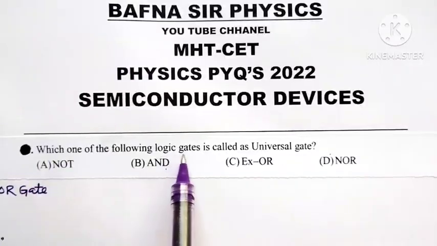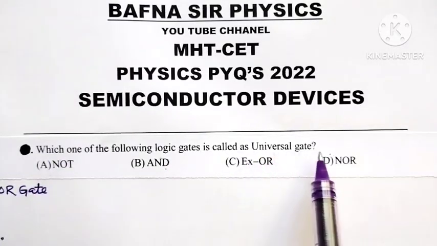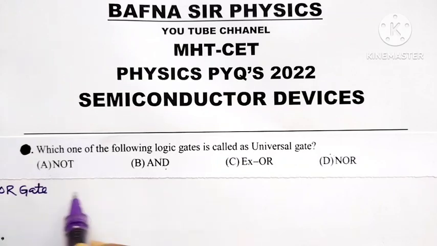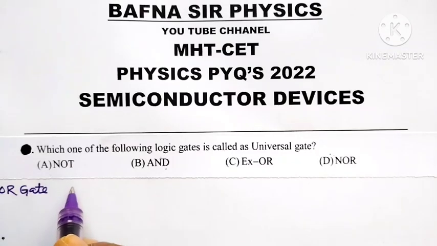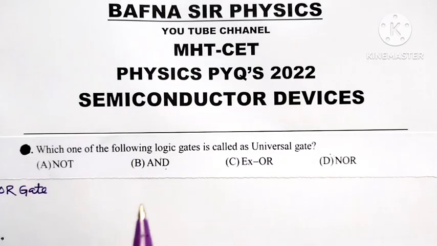Which one of the following logic gates is called a universal gate? Now, what is a universal gate? If, by using a given gate, it is possible to construct all three basic logic gates, that is AND gate, NOT gate and OR gate, then that gate is called a universal building gate or universal gate.